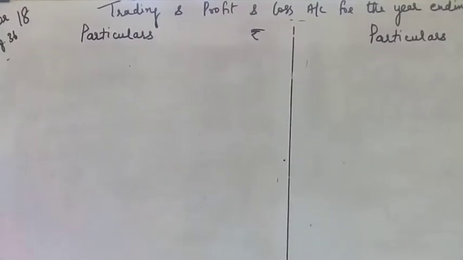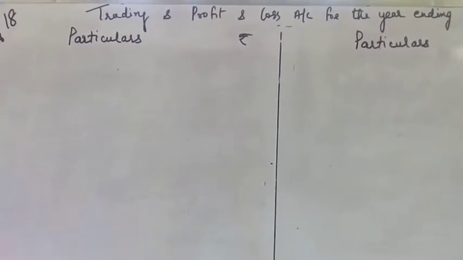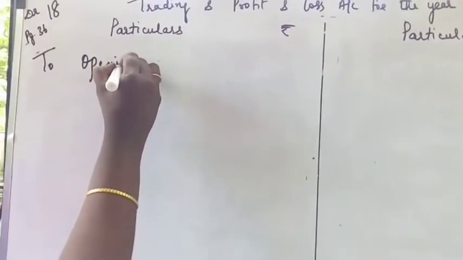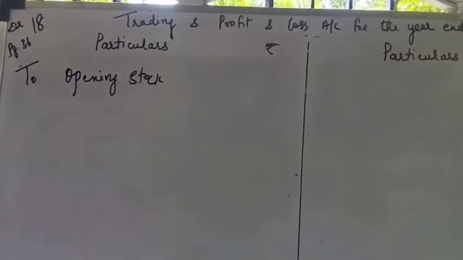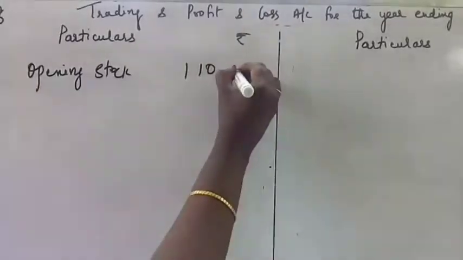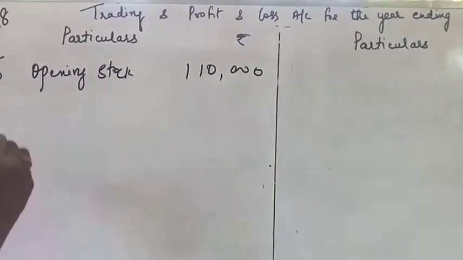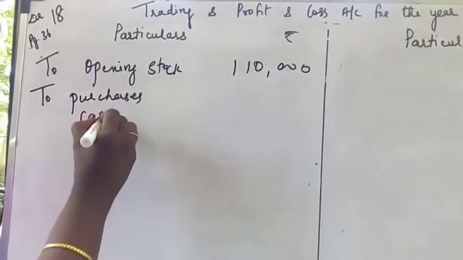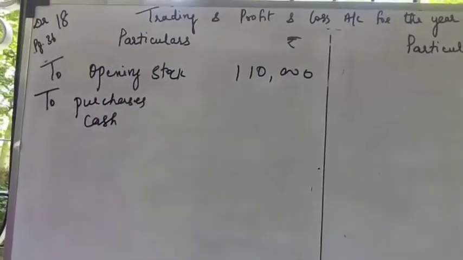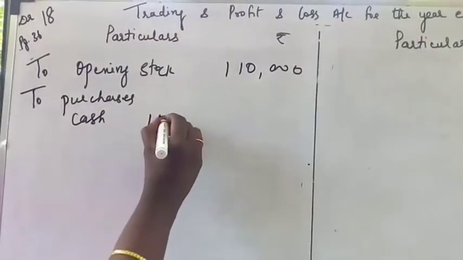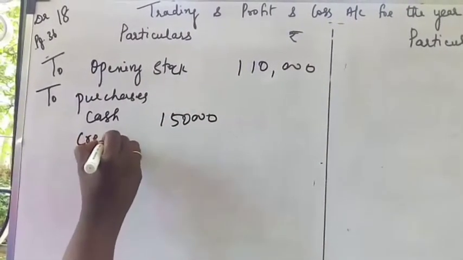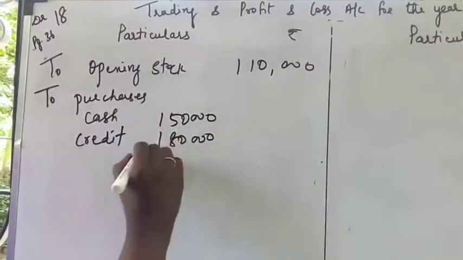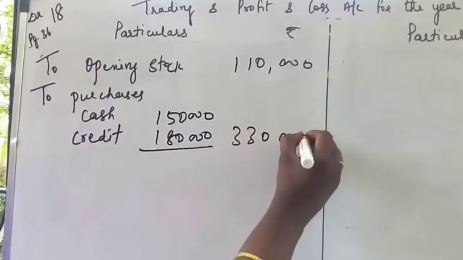Now let us prepare the trading and profit and loss account for the year ending 31/3/2019. So what is the first step? First you have to write the opening stock. Opening stock is given in the question as 1,10,000. And then next one is to purchases. To purchases, we have to add cash purchases and then credit purchases together. Cash purchases is given as 1,50,000. And then credit purchases is given in the question as 1,80,000. So if you add together, you are getting the answer as 3,30,000.